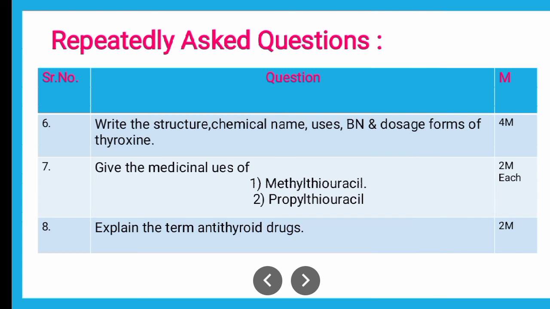So this way these kinds of questions are asked from this chapter, which is a very small chapter, wherein only thyroxine is important and the classification and definitions are important.